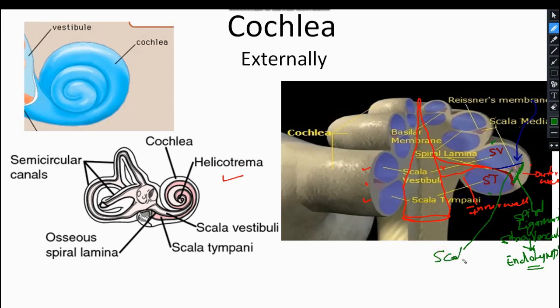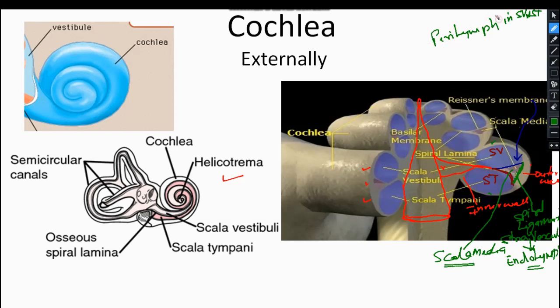Endolymph is present in the scala media, whereas these two chambers, the scala vestibuli and scala tympani, have the fluid known as perilymph. Clear?